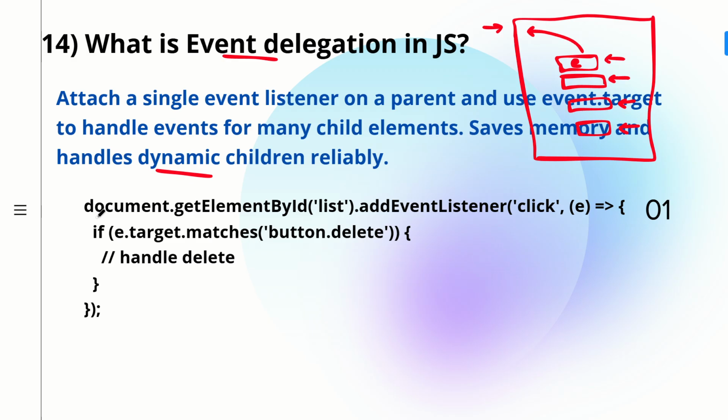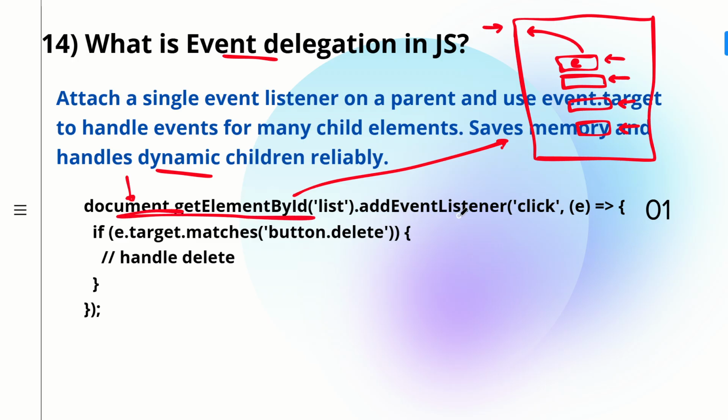Here you have an example. You are writing your event handler on document, so document is your parent here. Document.getElementById list, so you will get the list. In the entire document you will get the list. The document is the whole bigger parent, and then you are getting the actual parent of our list elements. So you have got the parent element.